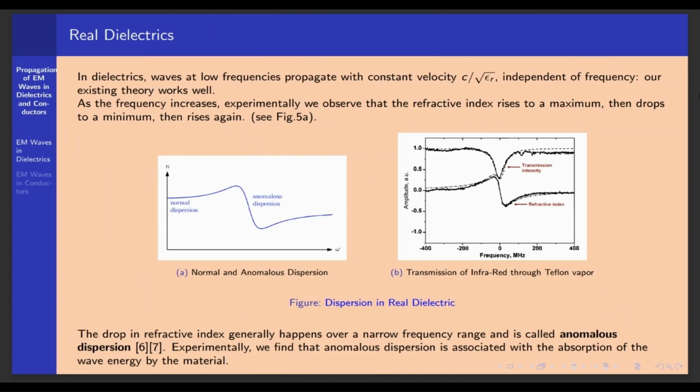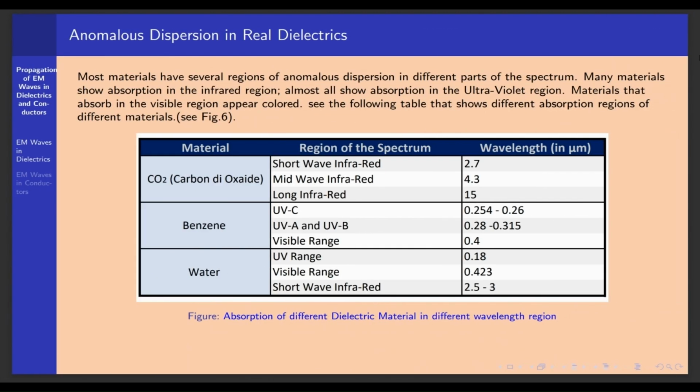From figure A, you can clearly see that as the frequency increases, experimentally, the refractive index rises to a maximum value and then drops to a minimum and then rises again. The drop in refractive index generally happens over a narrow frequency range and is called anomalous dispersion. Here is a table that shows the absorption region spectrum for different materials and their corresponding wavelength. Most of the materials that absorb in the visible region appear colored.